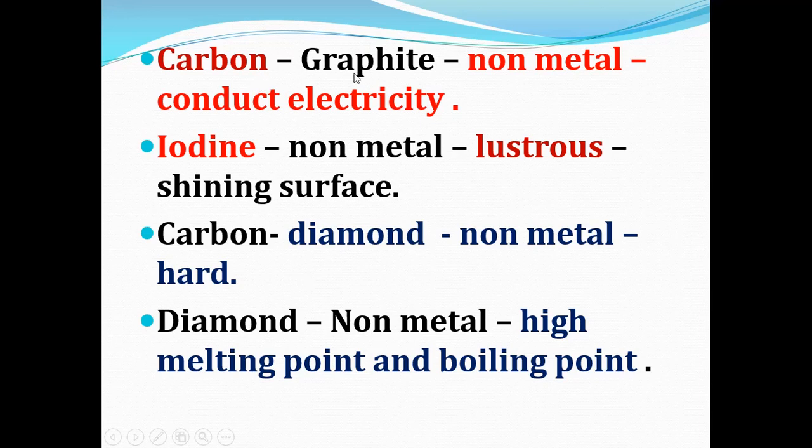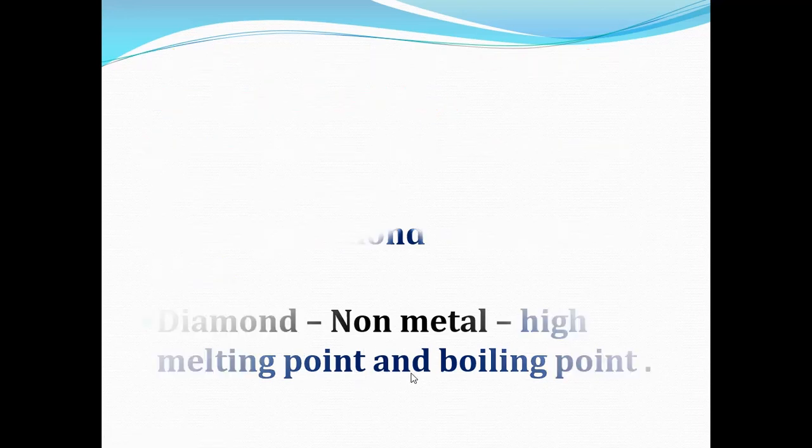One of the allotropic forms of carbon is graphite, which is a non-metal that can conduct electricity. Then iodine is the non-metal which has the lustrous property, that is it has a shining surface. One more allotropic form of carbon is diamond, which is a non-metal and is very hard. And diamond has high melting point and high boiling point.